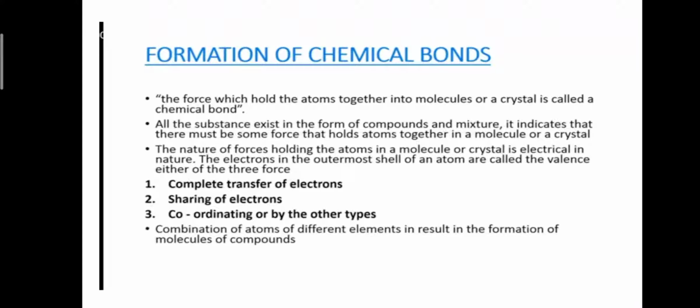The electrons in the outermost shell of an atom are called the valence electrons. The atoms are held together by one of three forces. Number 1, complete transfer of electrons. Number 2, sharing of electrons. And number 3, coordinate bonding or by other types. Combination of atoms of different elements results in the formation of molecules of compounds.